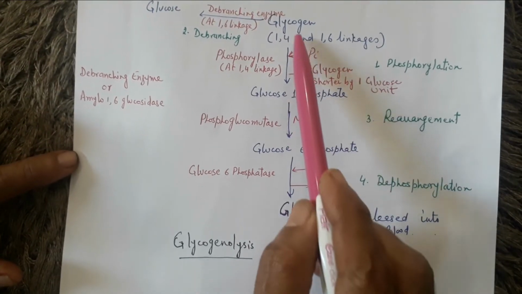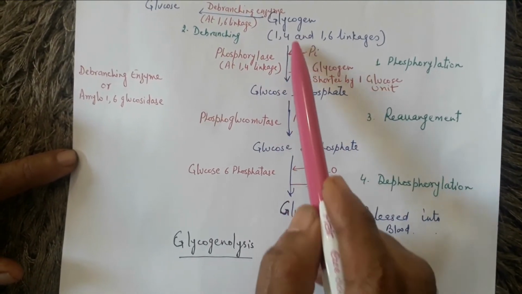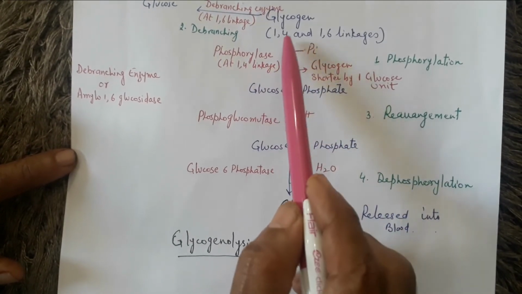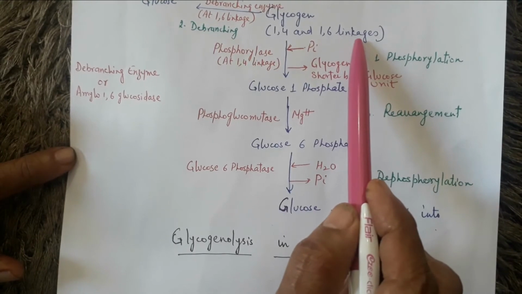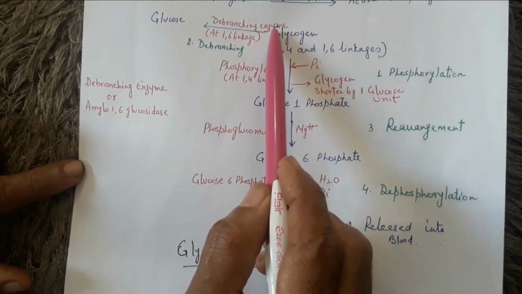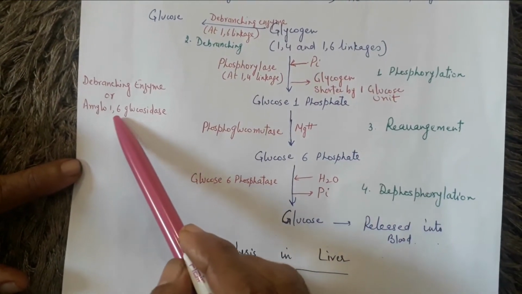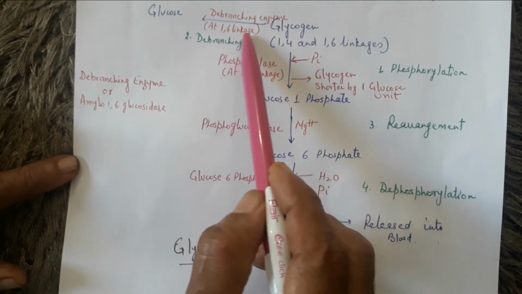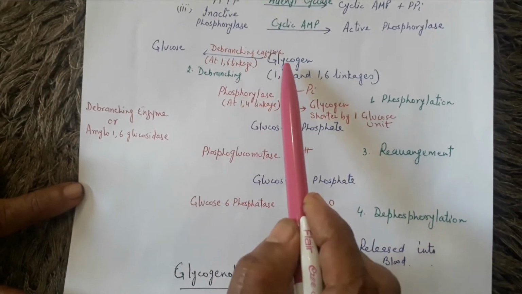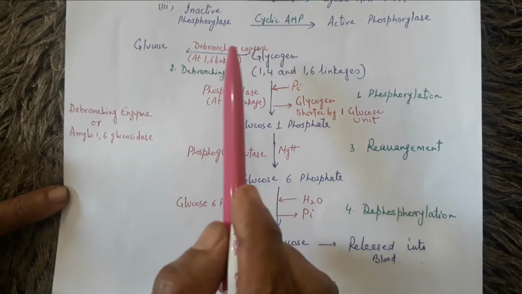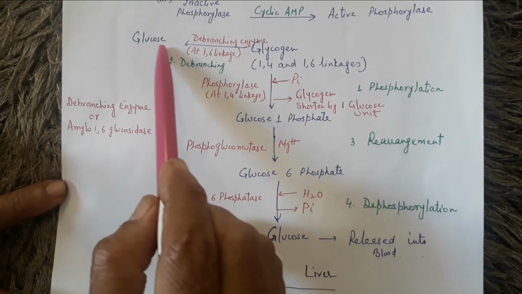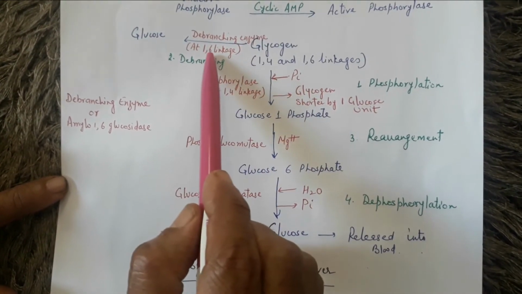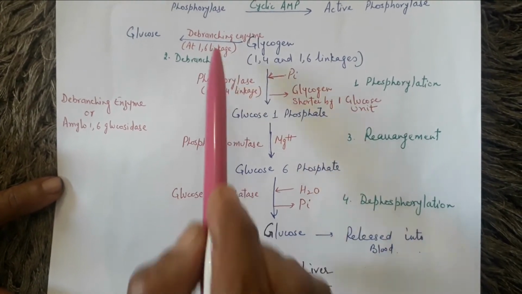Then what happens? By this phosphorylase enzyme the alpha 1,4 linkages are broken, but then there will be a branching point. At the branching point there will be an alpha 1,6 linkage. So now the debranching enzyme, which is also known as amylo 1,6 glucosidase, helps to break down the alpha 1,6 linkage and that will convert the broken down glycogen, releasing the glucose. So this glucose is formed by the breakdown of the branching point, that is the alpha 1,6 linkage.